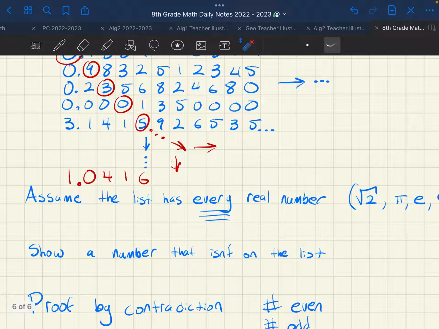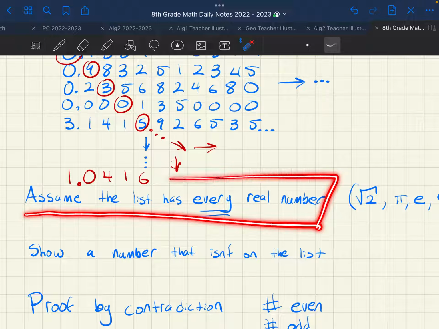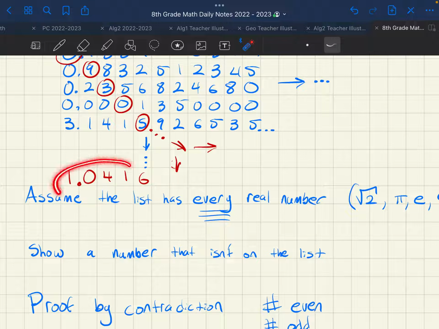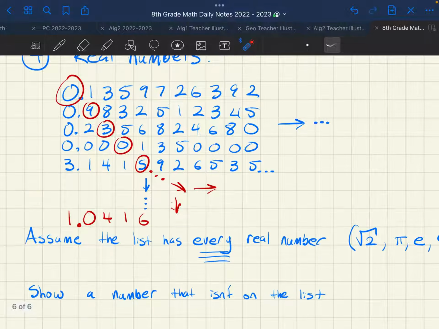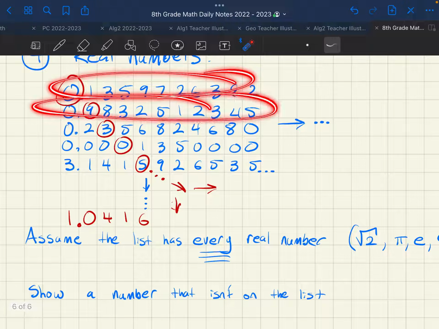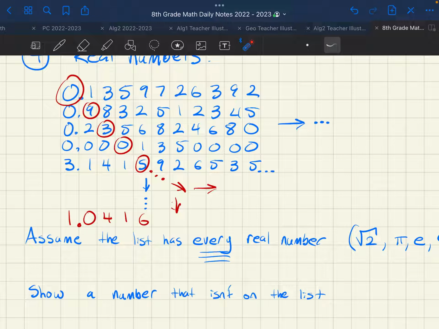Let's go back to my claim. I assumed that every real number is on that list, but by doing this cool little adding 1 and going diagonally to change every single digit, you're making sure that number can't be on the list, digit by digit by digit. You have made sure that this brand new custom designed Gucci number is not going to be on your list.